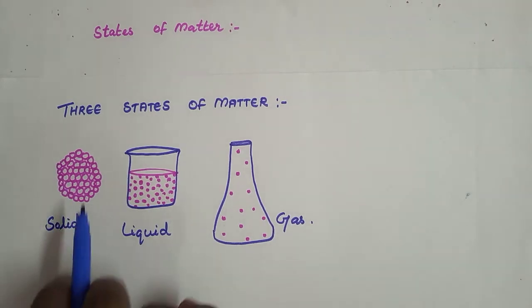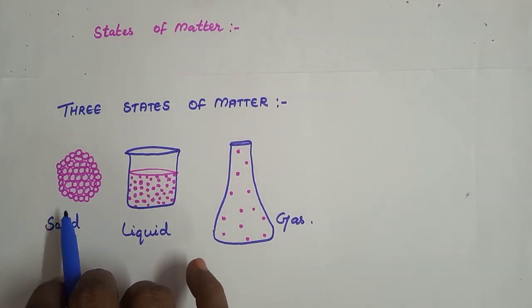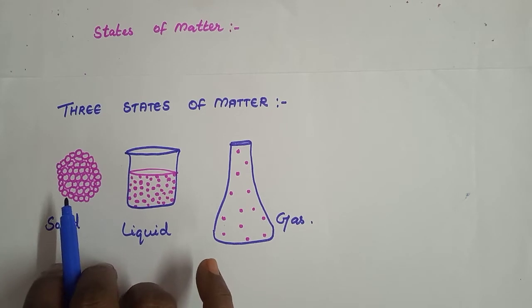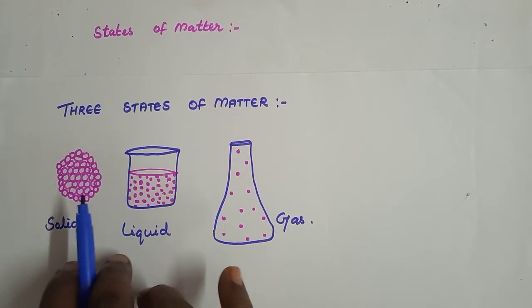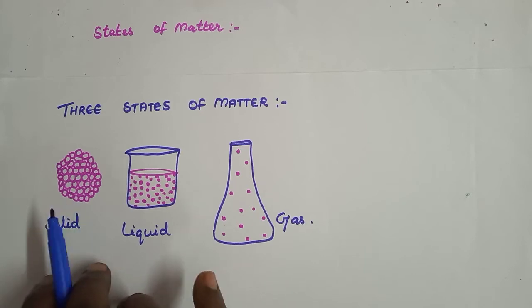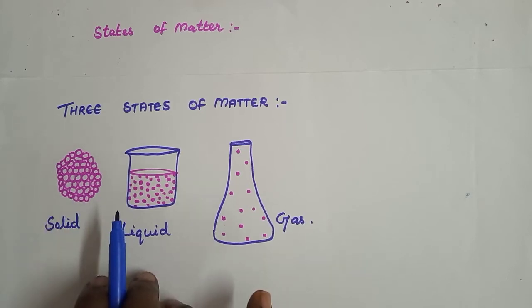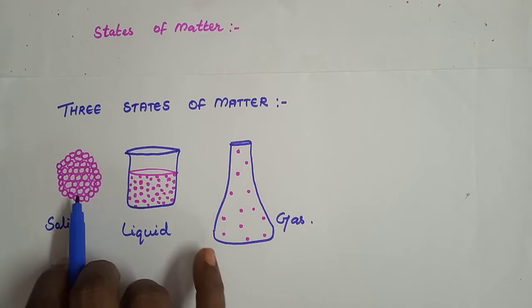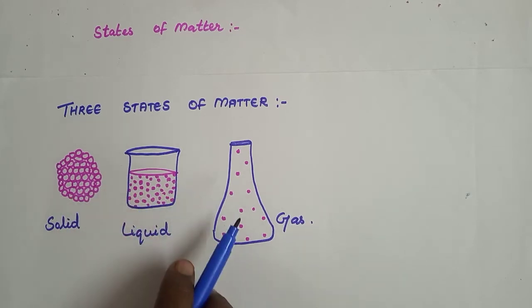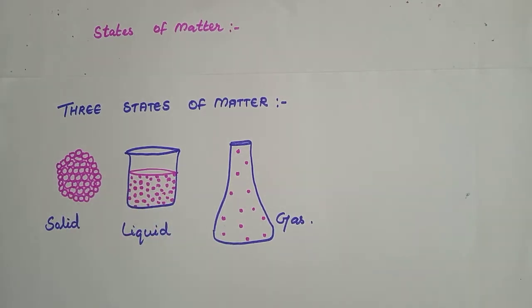In the solid state, the particles are very closely packed and the interparticle spaces are least in number.